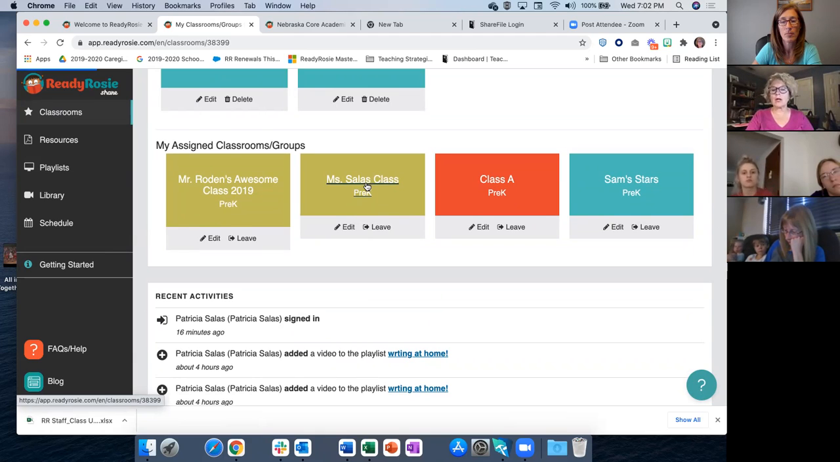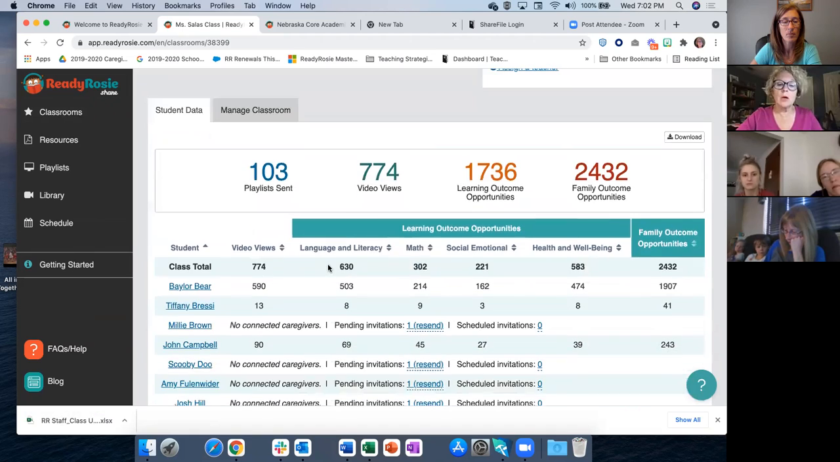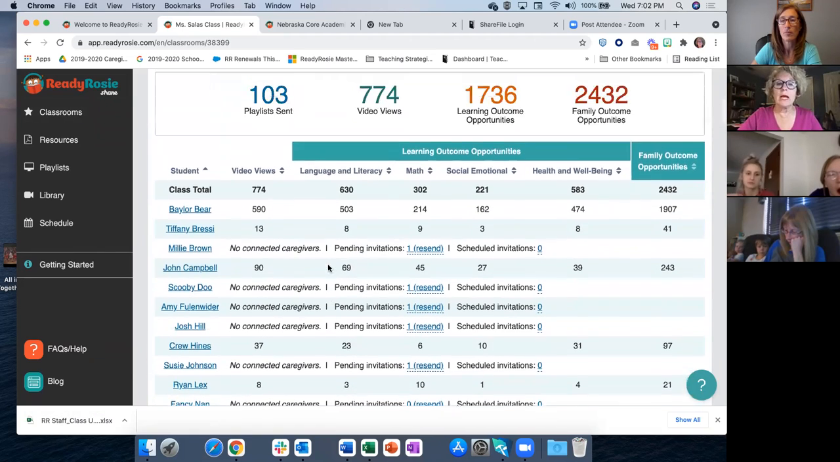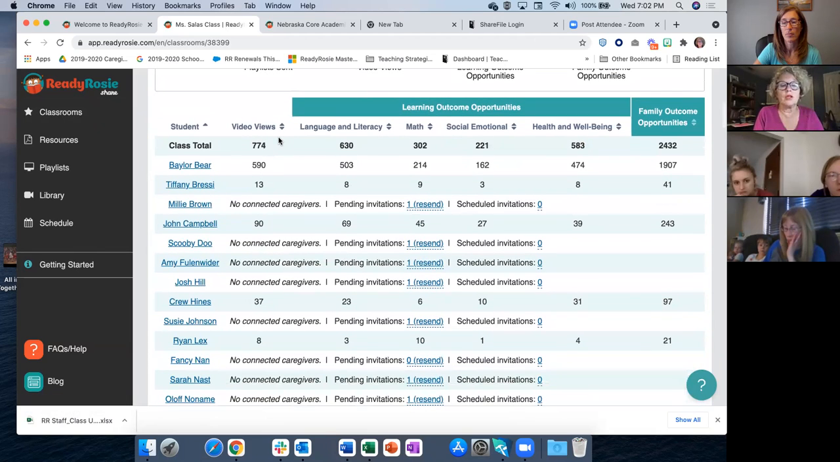When you click on your classroom, you have that playlist report by the class of what you are sharing with, but you also can see individual student data as you scroll on down in your classroom tab. So I can click on Baylor Bear, and I can see at a top level view how many video views she's had, and then what learning outcomes have been supported, as well as what family outcomes have been supported.